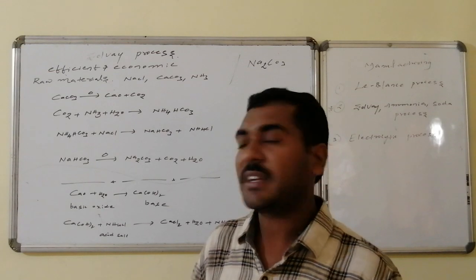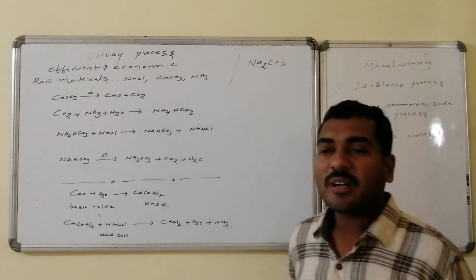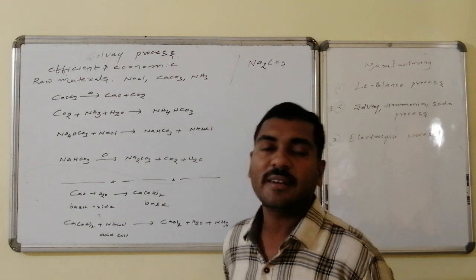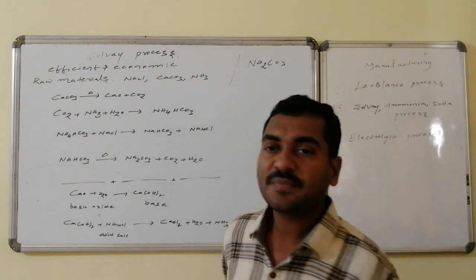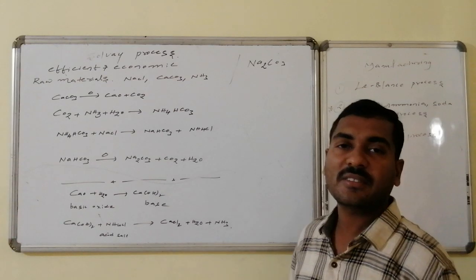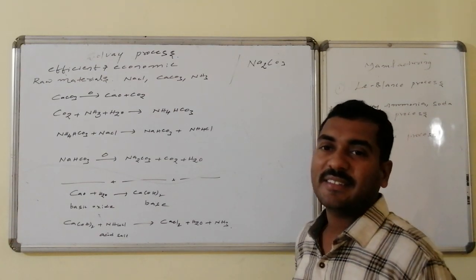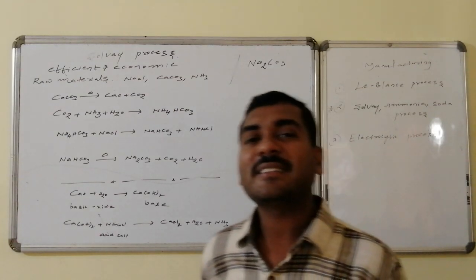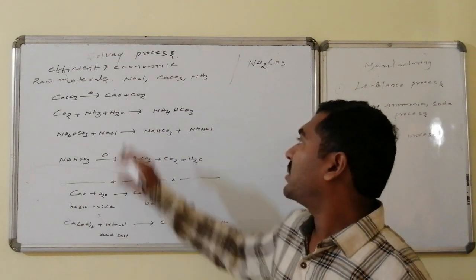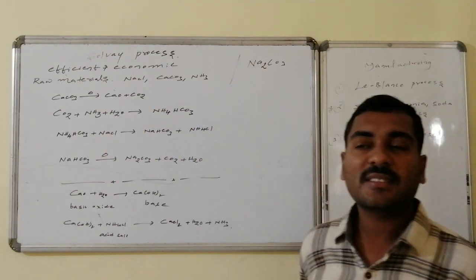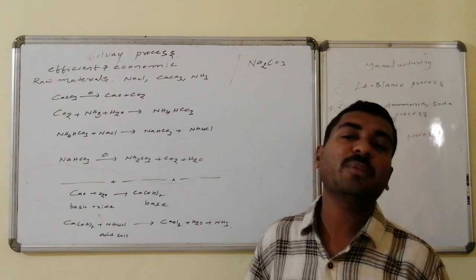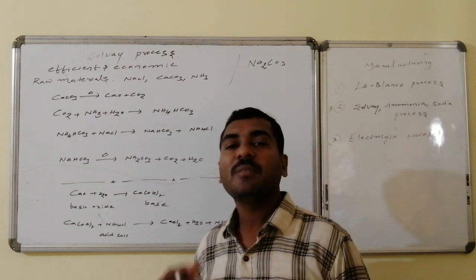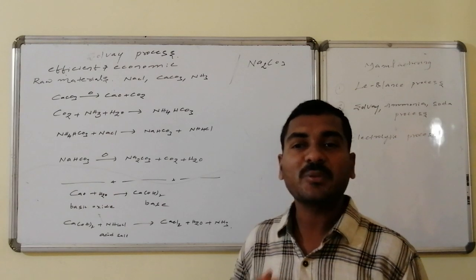well as effective. See here, calcium carbonate, that is limestone, on heating produces calcium oxide and carbon dioxide. Everybody knows, yes, calcium oxide is a basic oxide, whereas carbon dioxide is a carbon-related oxide, that is an acidic oxide, whereas carbon dioxide is a gas and calcium oxide is a solid. Here we will take the help of calcium oxide individually, carbon dioxide individually, and we will generate carbon dioxide once again to a certain extent also.